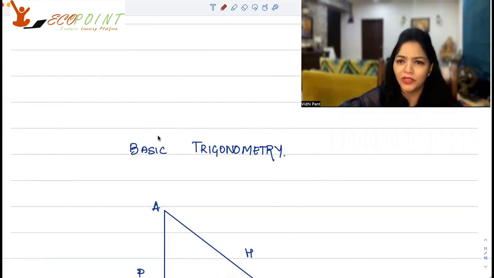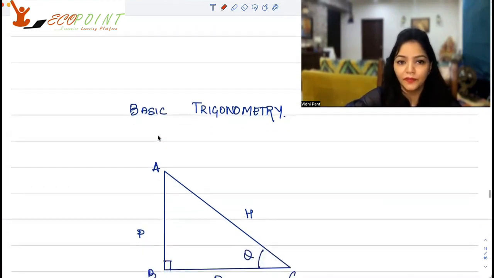Now, what is trigonometry? Trigonometry is basically measurements associated to a triangle. That's why you create a triangle, you have base, perpendicular, hypotenuse, and then you have all these thetas, sine theta, cosine theta, and so on and so forth, and results associated to them. So I'm just going to brush up a few of the results with you guys, the basic ones, which you must know for when you're sitting for any of these entrances.